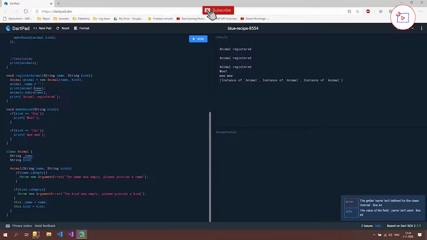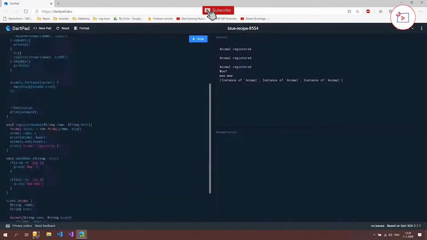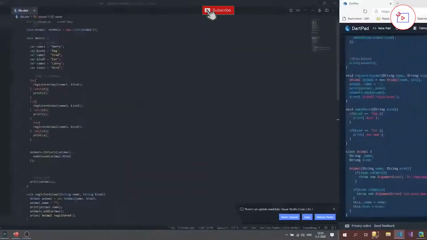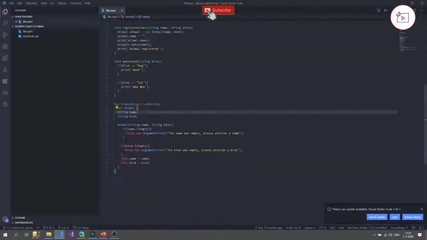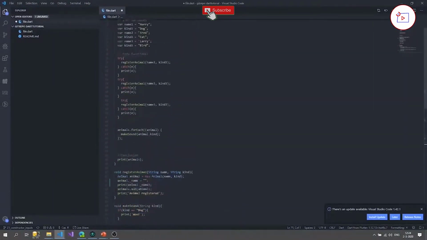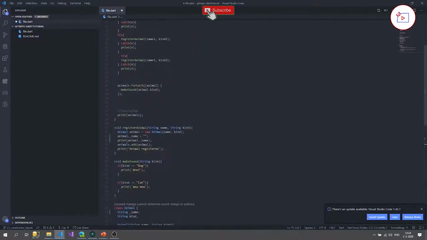So that's really interesting. And after some research, I found that the problem is that this class is in the same file as this code. And to showcase this, we're going to open up an editor. And as you can see, we've got here our code. And if I now copy paste this, then you can see that everything is still fine. Our editor isn't showing that this property isn't accessible.